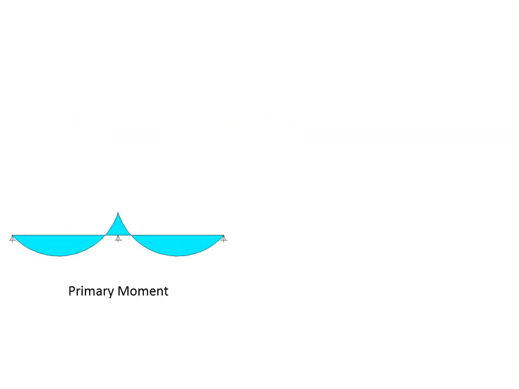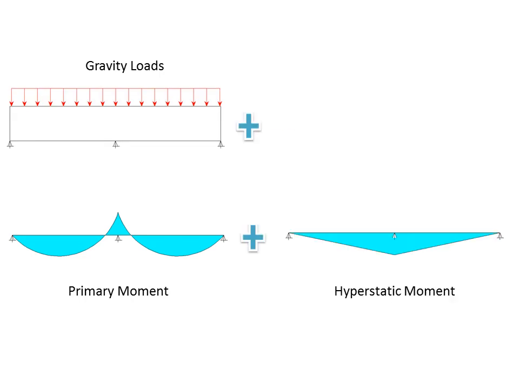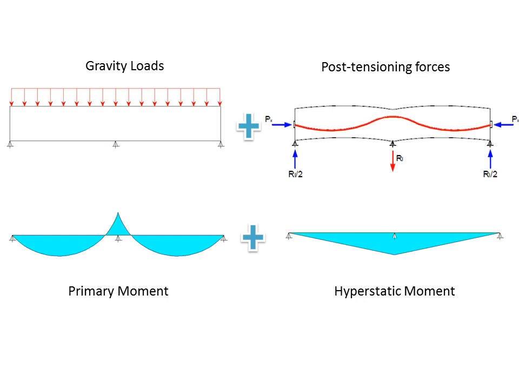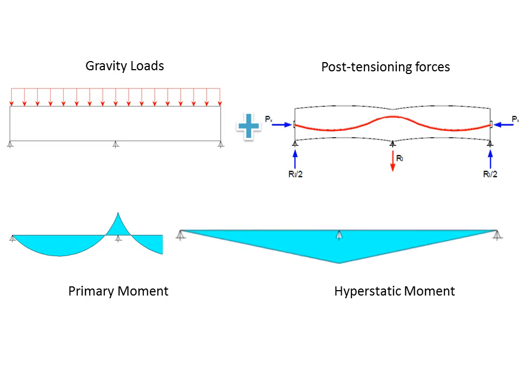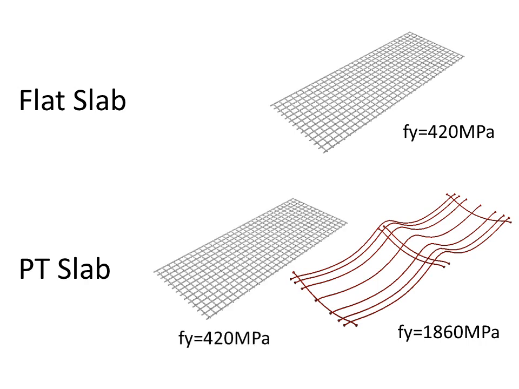In post-tensioned slab, the bending moment provoked by gravity loads is added to the hyperstatic moment caused by post-tensioning forces in continuous slabs. This moment has a positive value and a little effect on the results. The bending moment at ultimate in flat slab is totally covered by conventional steel rebar, while in post-tensioned slab this moment is covered by high tensile steel tendon that's called active reinforcement, and also it can be covered by conventional steel rebar if needed, that's called passive reinforcement.